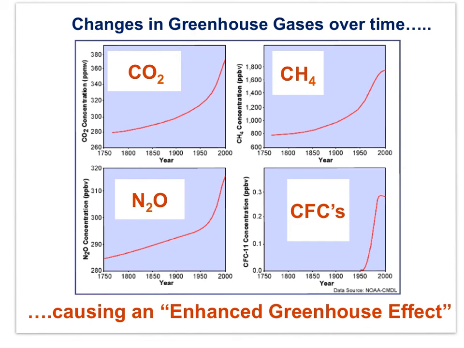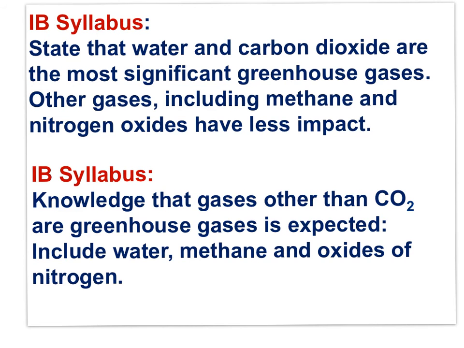Here's a slide showing changes in the concentration of 4 greenhouse gases over the last 50 years. We can see an increase in carbon dioxide, an increase in methane, and an increase in nitrous oxide, and increasing CFCs with a decline since the 1987 Montreal Protocol, which was an international agreement that limited CFC production. It is the increase in the concentration of these gases in the atmosphere that's driving the enhanced greenhouse effect, driving climate change.